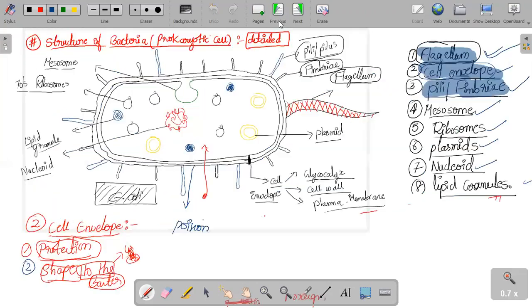So let me show you a diagram. In this diagram, everyone observe clearly. Let me ask you one question also. Every cell requires ATP molecules, whether it is a prokaryotic cell or a eukaryotic cell. These ATP molecules are produced by which part of the cell? Which part of the cell plays an important role in the production of ATP molecules?